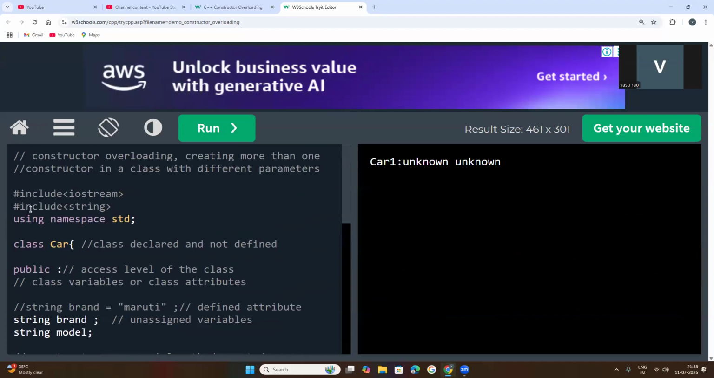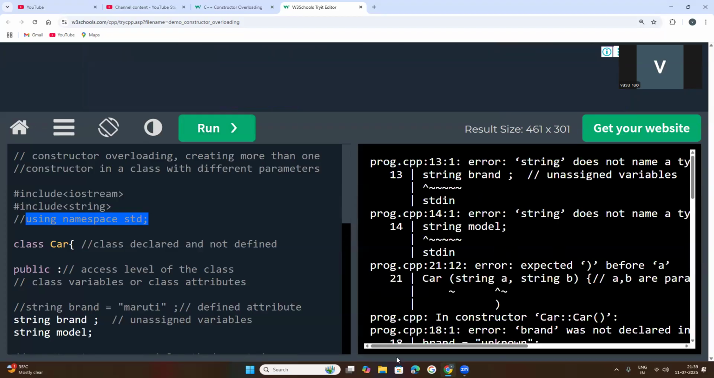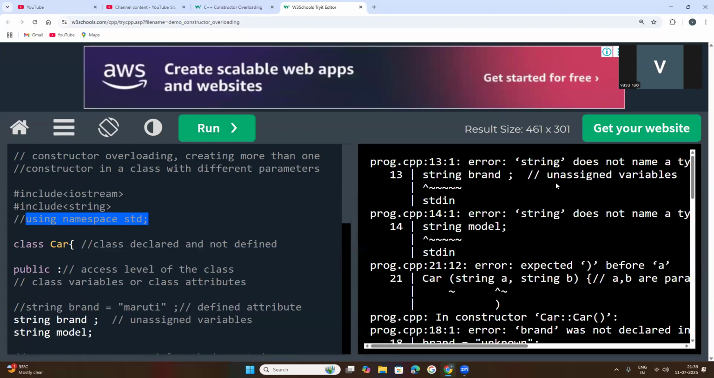Now, even if you have not mentioned this line of code, using namespace std, and you keep two forward slashes, this line of statement is kept under comments. That means this line of code will not be read by your C++ compiler. Still, you will not get results. You will get a lot of errors. Why? Because of unassigned variables.